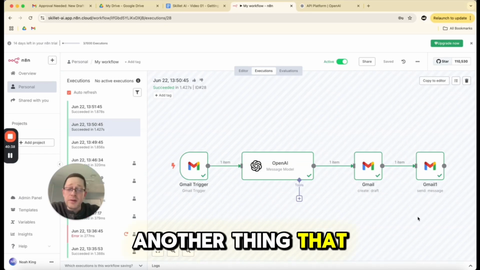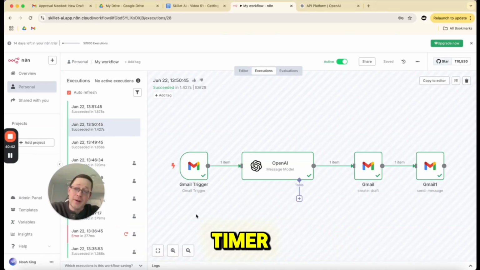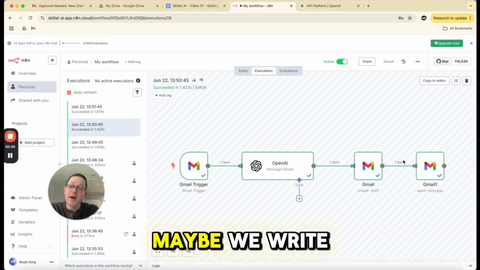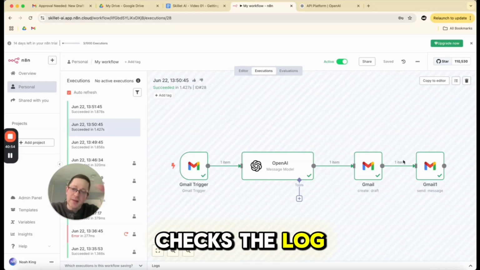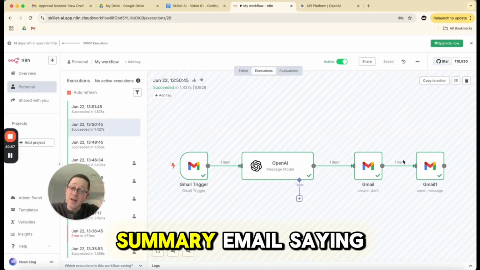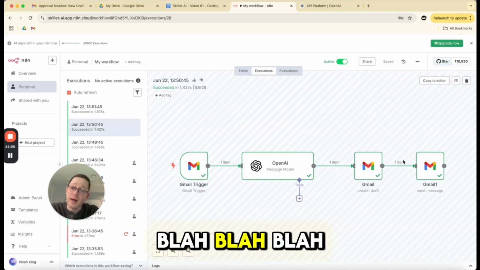Another thing that you could do is you could create something on a timer that basically every time it writes a draft, you could somehow make a note of it. Maybe we write it to a Google Sheet and we just record a log. And then once an hour, it checks the log, it sees how many new rows there are, and then it sends you a summary email saying, hey, you just received blah, blah, blah emails.